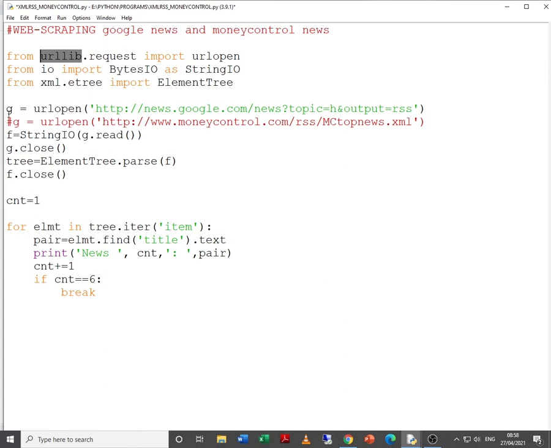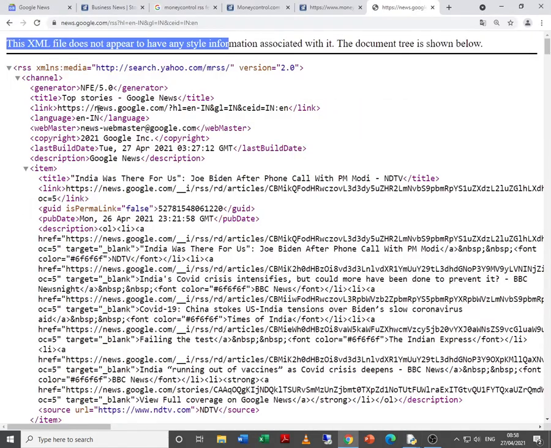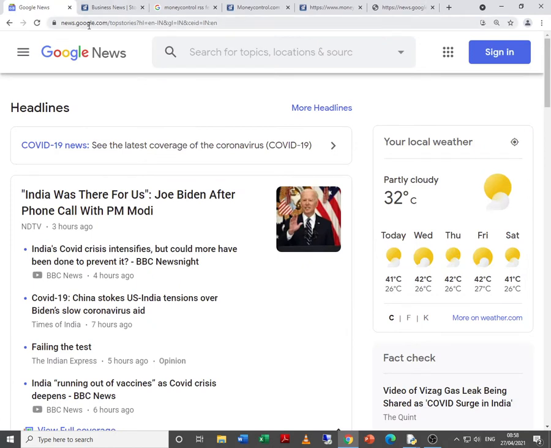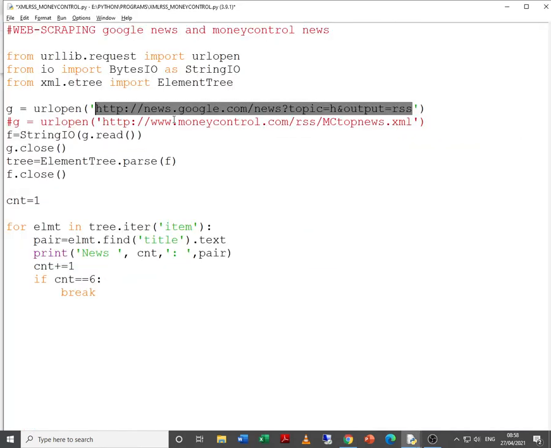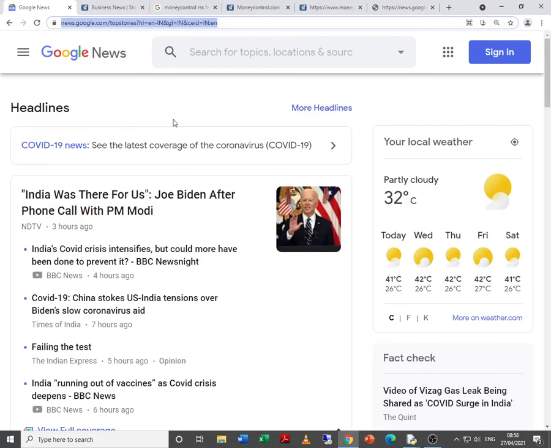Now, this is important: the link from where you are scraping. Because if you observe, this is the Google News, but if you try to capture this link and paste it over here, then that link is not going to work, because that is not an XML file link.